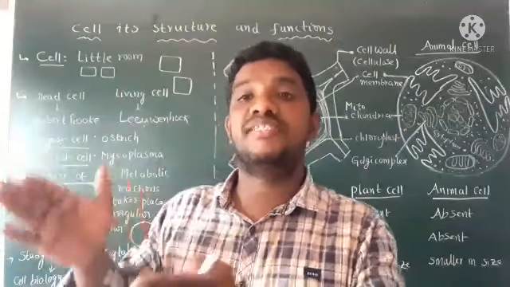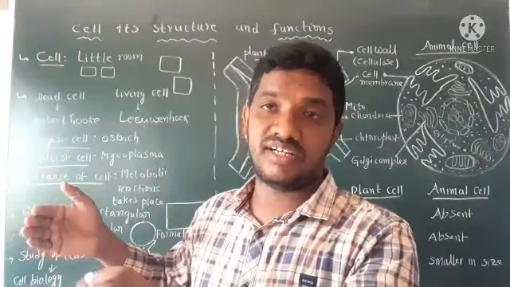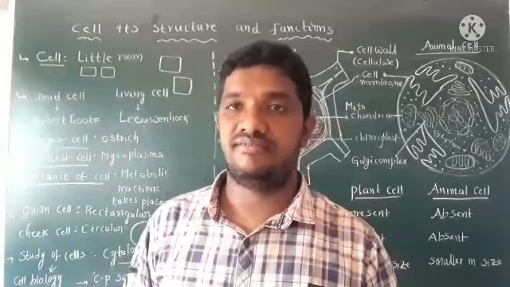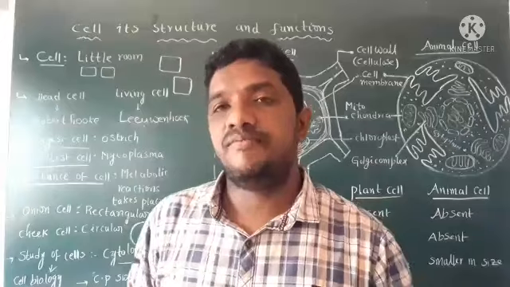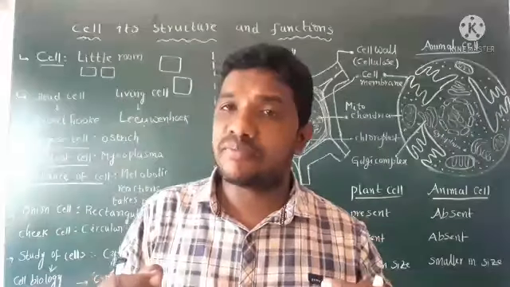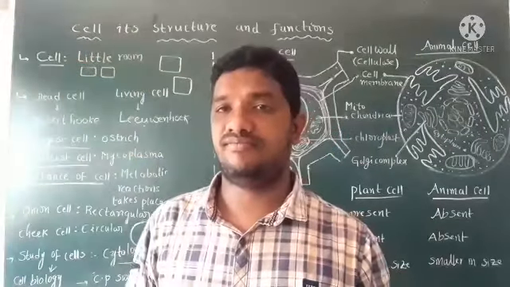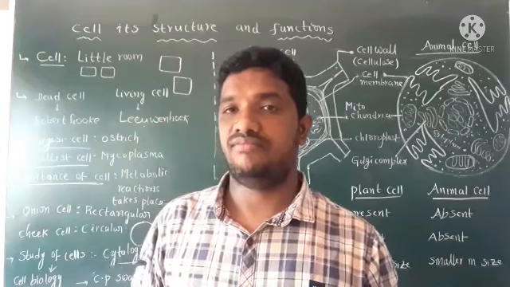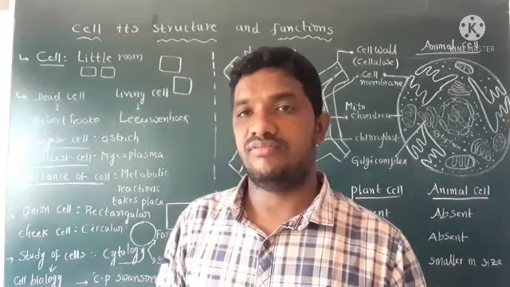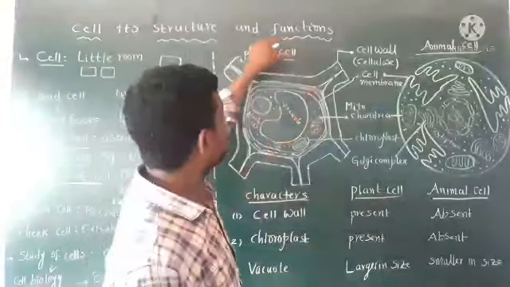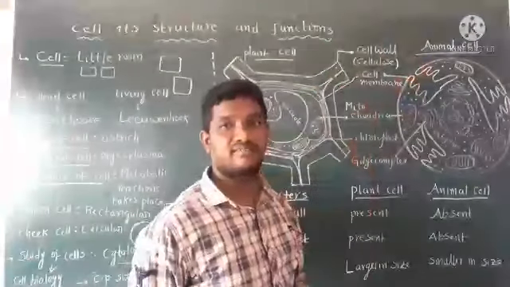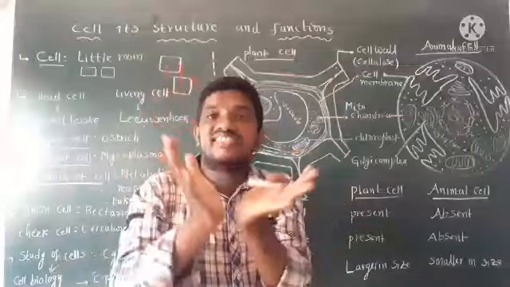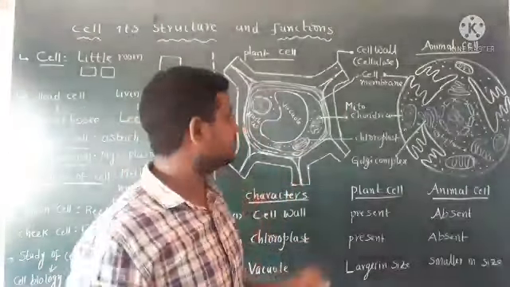The cells which are present in animals are called animal cells. Once observe what structures are present inside the cell. Observe here, plant cell, animal cell. In the center of the cell is the nucleus. See, this is a